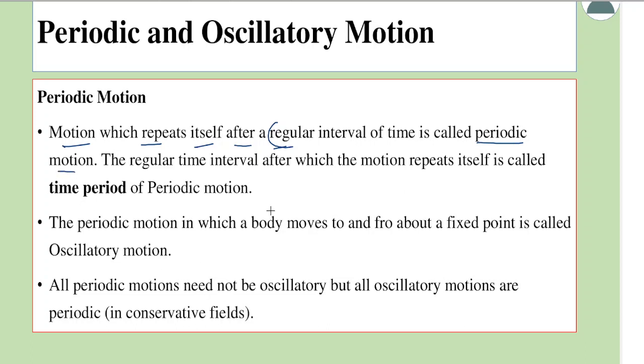Now, since the motion repeats itself, there will be a time interval between the two motions. That time interval, which is regular, is called the time period of the periodic motion. It means that the motion would repeat itself after the time period.